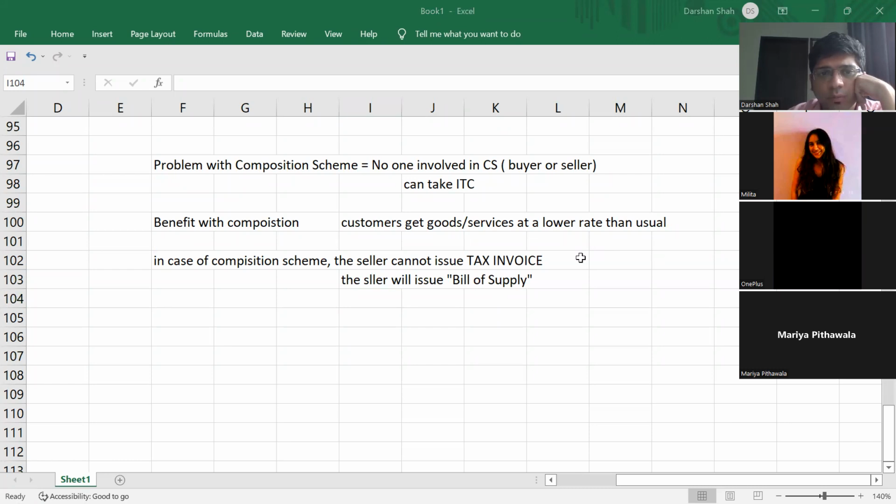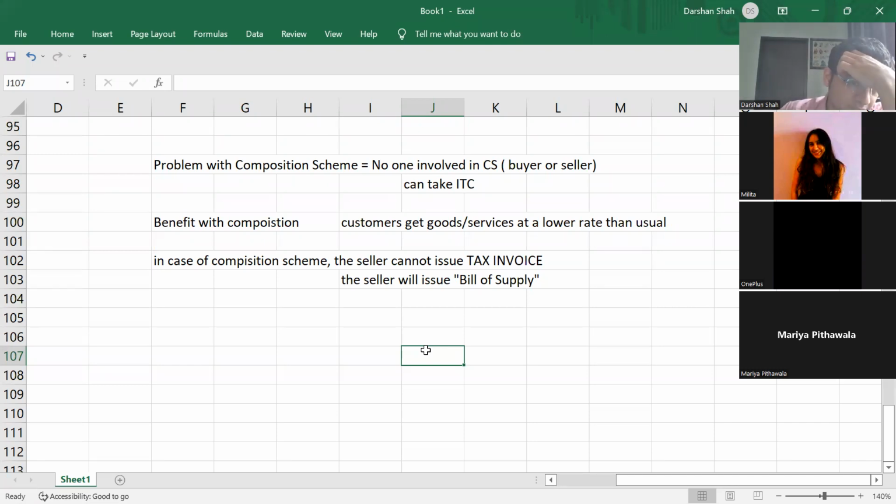Okay, so there is a doubt on the group. Is there any way to find if the dealer is under composition scheme or not? You just have to ask the dealer: are you under composition scheme or not? And if you want to find out, then you will have to search on the GST portal. But for that you need to be a registered dealer. Then only you can search the portal. On that portal you can see who are the composition scheme dealers in your area.